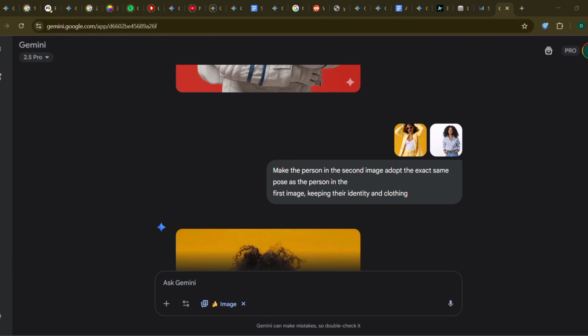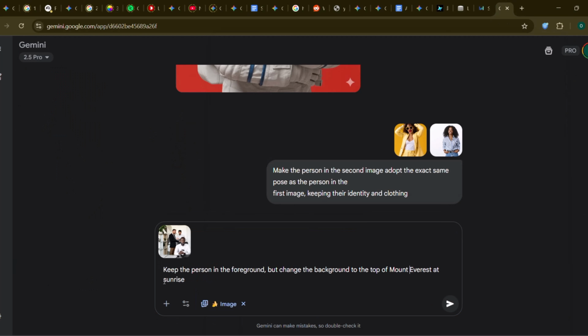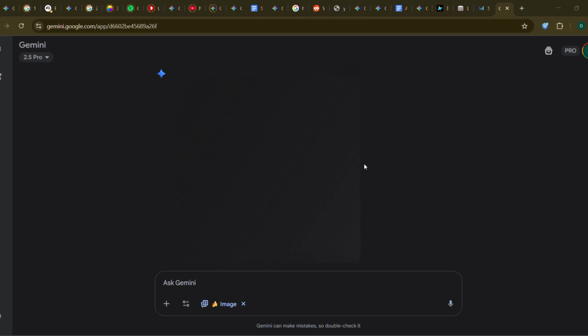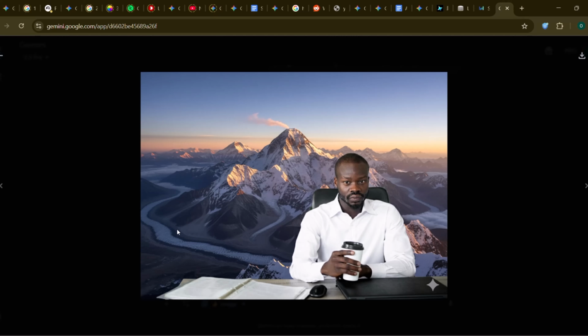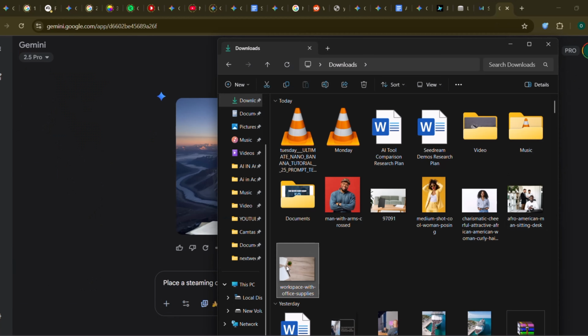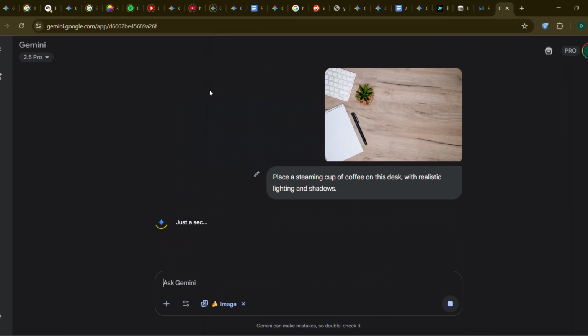6, background replacement. The classic. Let's get you out of your office. Keep the person in the foreground, but change the background to the top of Mount Everest at sunrise. 7, object injection. Your scene feels empty? Let's add something. Take a picture of your desk and prompt: place a steaming cup of coffee on this desk with realistic lighting and shadows.